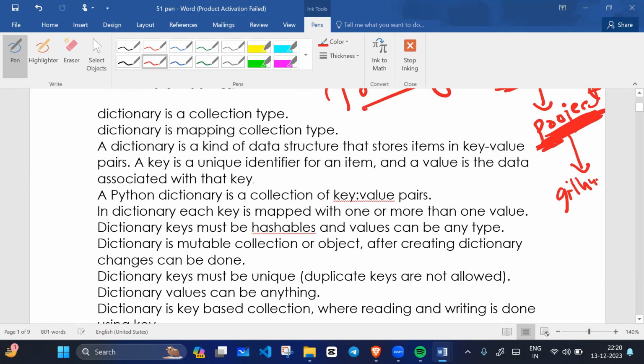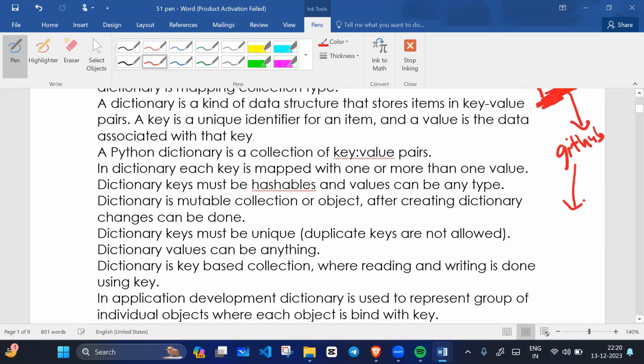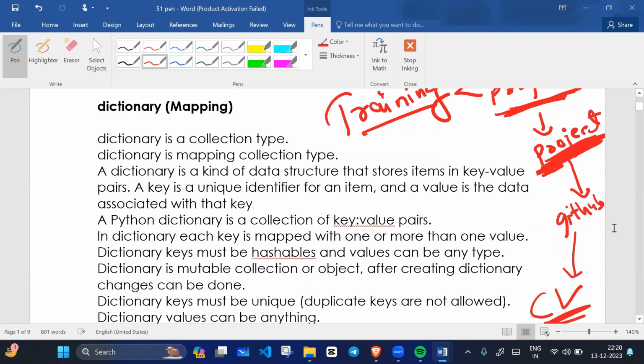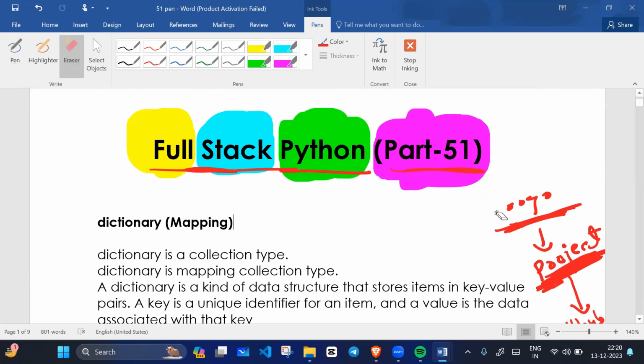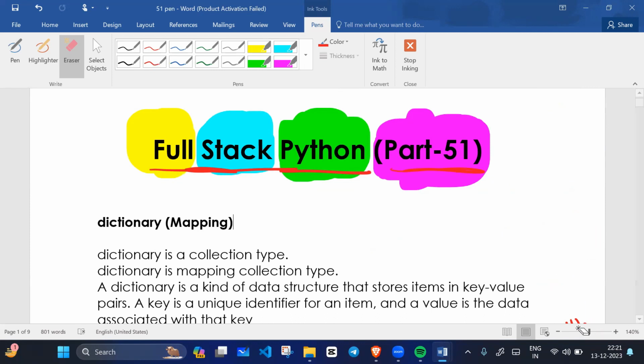Why are we uploading these projects on GitHub? So that everyone can see our code and our project work. That project work link we will mention in our CV. Whenever you send your CV to your HR, your HR can see your project work through the GitHub repository. I hope everyone is clear now. This is a training course, this is a journey, not just a video.